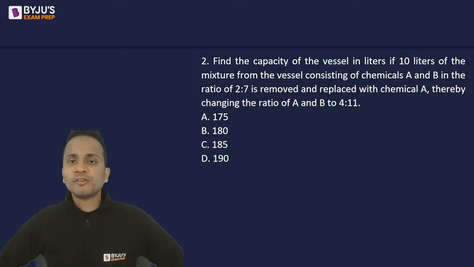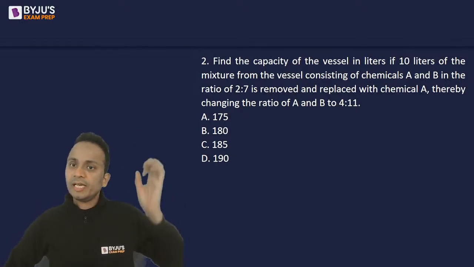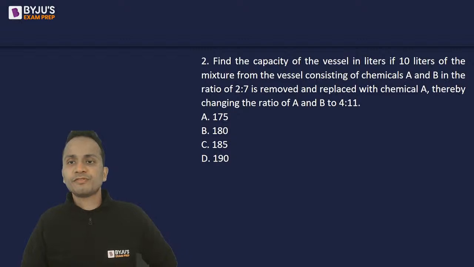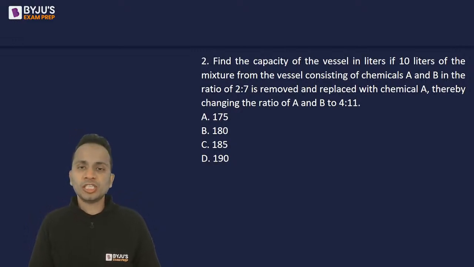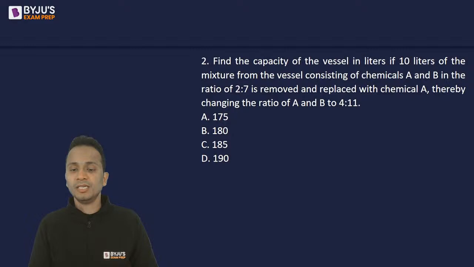So second question, find the capacity of the vessel in liters, if 10 liters of the mixture from the vessel consisting of chemicals A and B in the ratio 2 is to 7 is removed and replaced with a chemical, thereby changing the ratio of A and B to 4 is to 11.